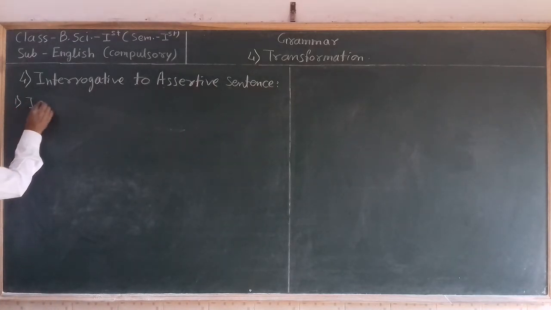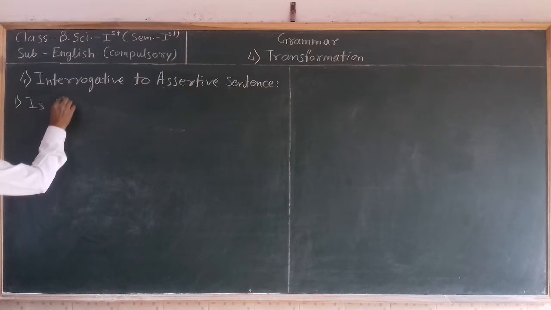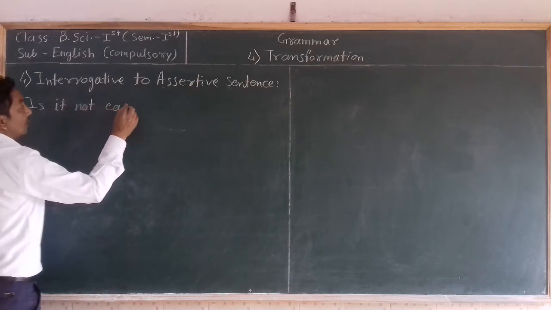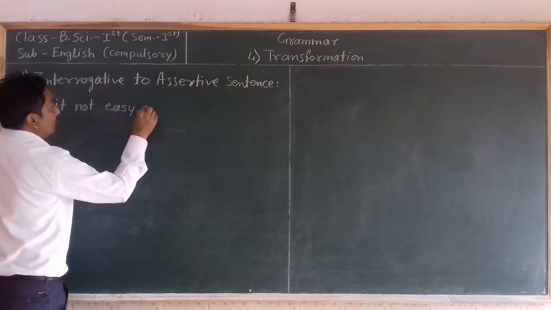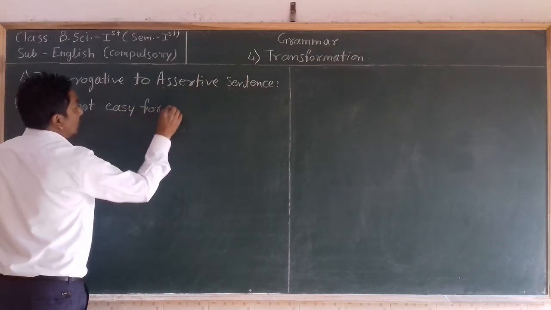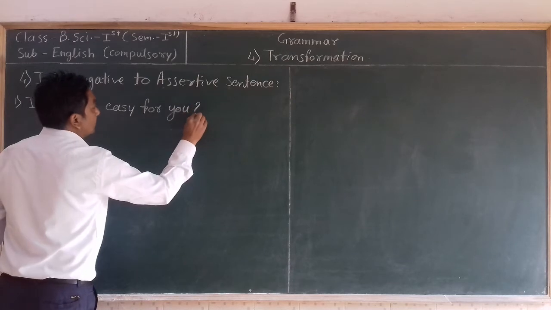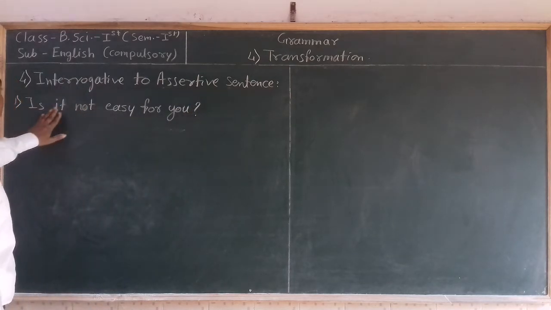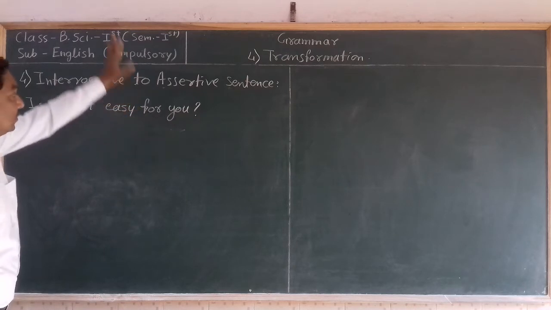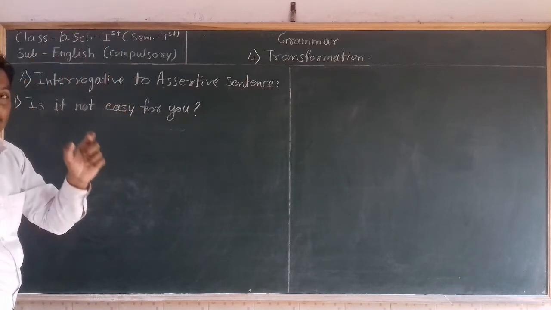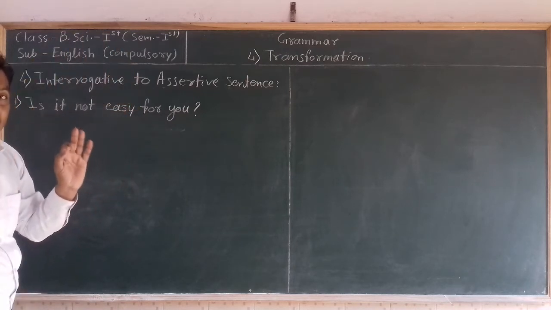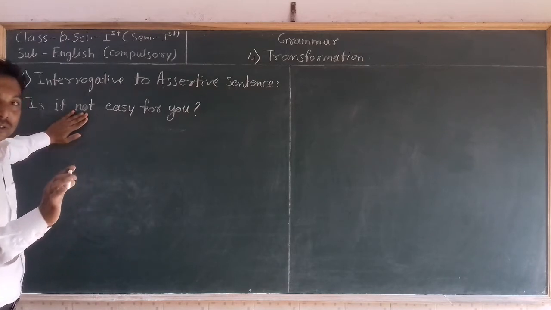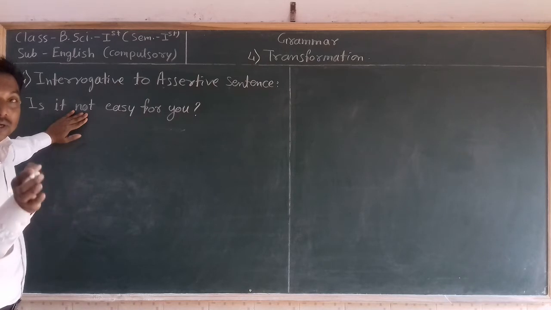For example, "Is it not easy for you?" This is the interrogative sentence. First we need to look carefully: it is an interrogative sentence, but is it affirmative or negative?